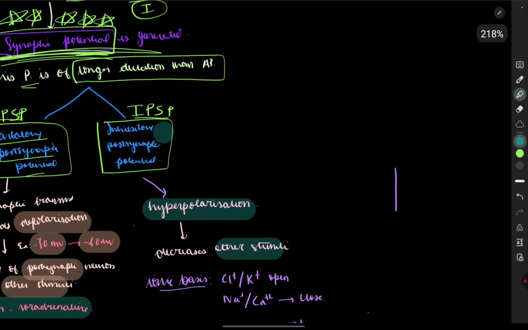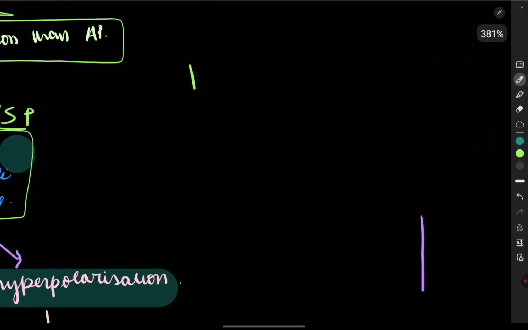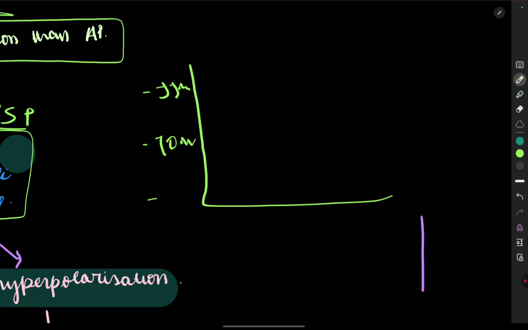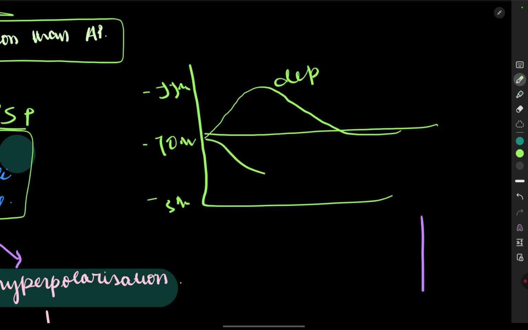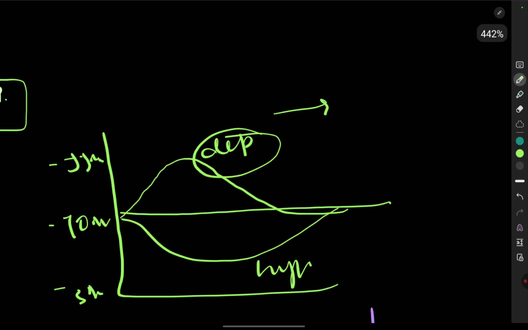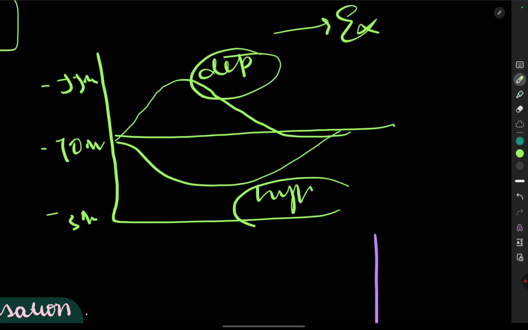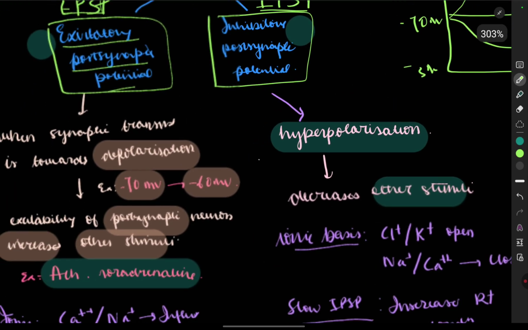Now let us understand this with a simple graph. Suppose this is the graph, with a reference line. If it is going upwards, this is depolarization. If it is going downwards, this is hyperpolarization. Depolarization causes excitation, and hyperpolarization causes inhibition. So remember the flow chart.